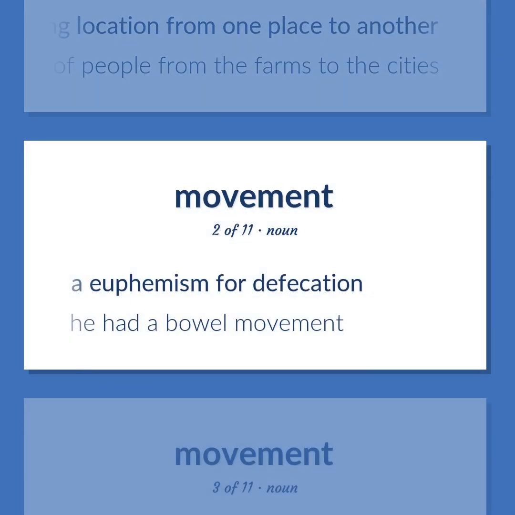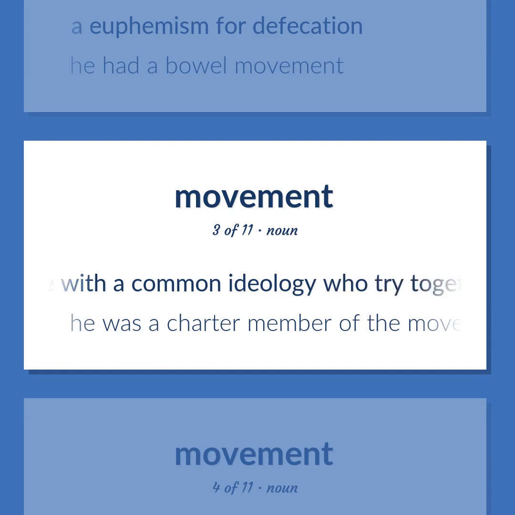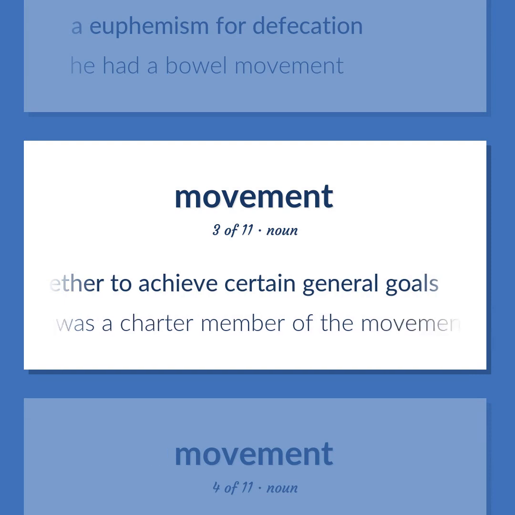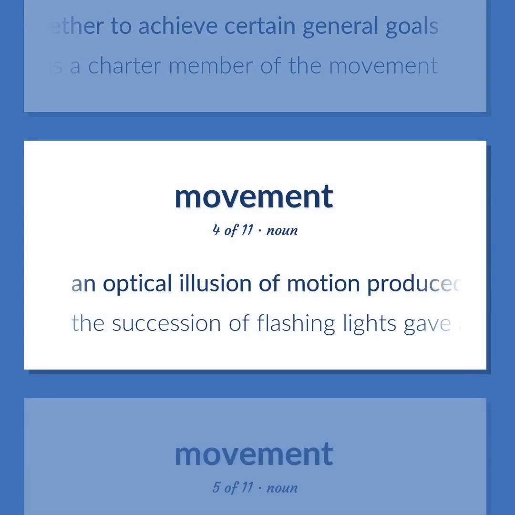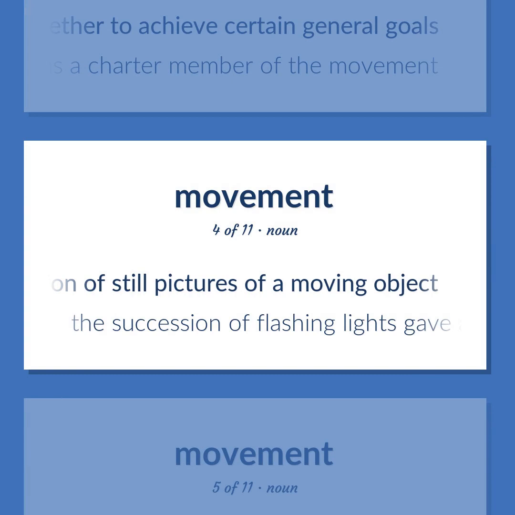A euphemism for defecation. He had a bowel movement. A group of people with a common ideology who try together to achieve certain general goals. He was a charter member of the movement. An optical illusion of motion produced by viewing a rapid succession of still pictures of a moving object. The succession of flashing lights gave an illusion of movement.